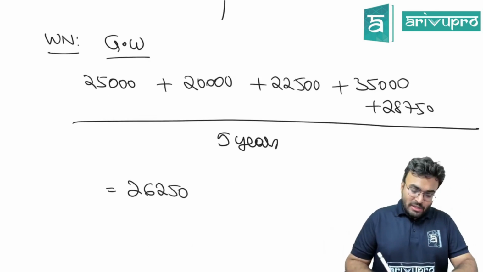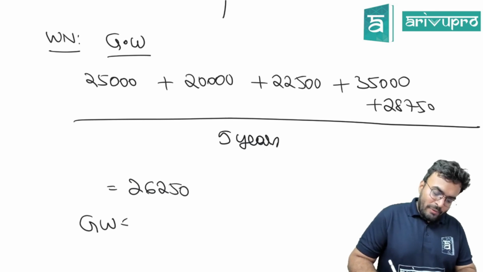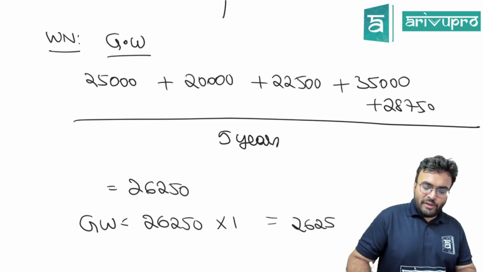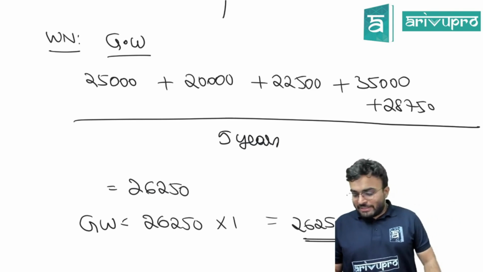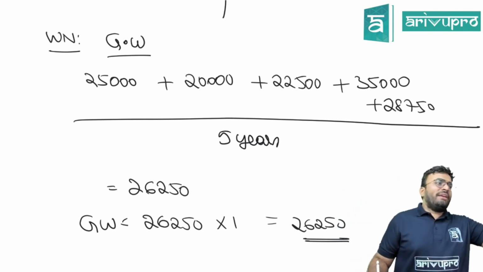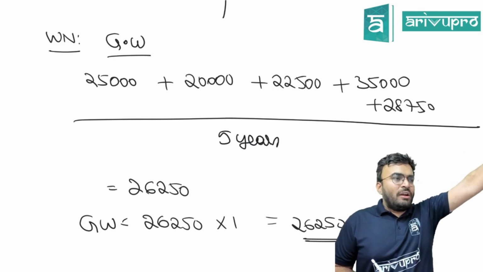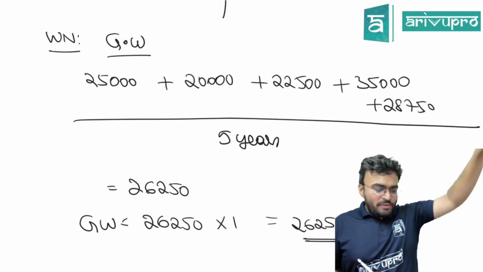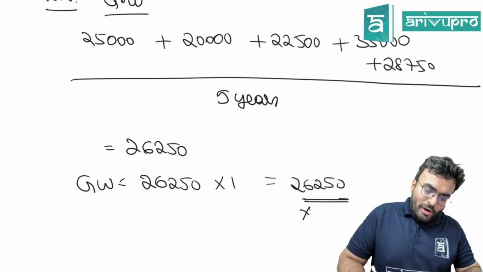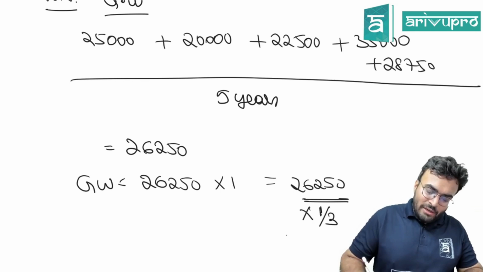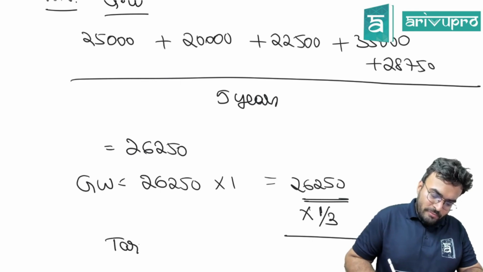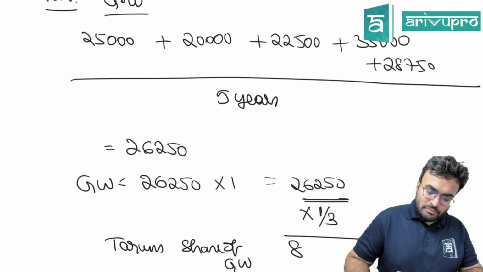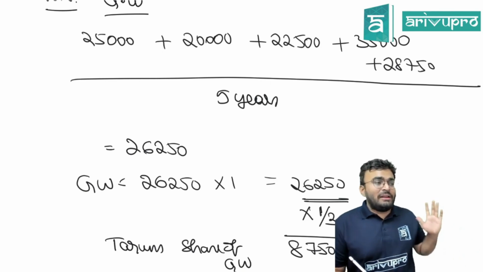1 year's purchase. Therefore, goodwill will be 26,250 into 1, 26,250. Will we give this 26,250 fully to the person who died? Who is the partner who died? Arun, Varun or Tarun? Tarun died, no? So 26,250 into what is Tarun's share? 1 by 3. This will be Tarun's share of goodwill, 8,750. Is this clear till here?